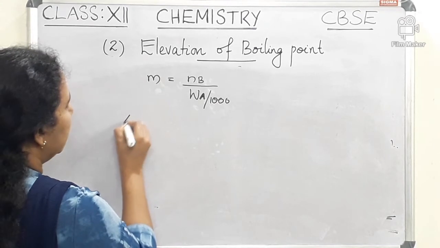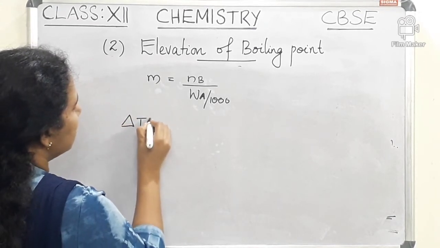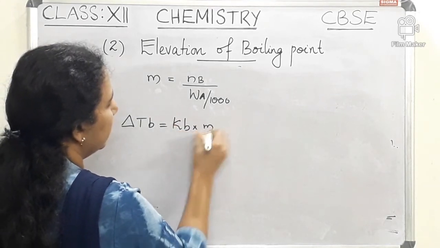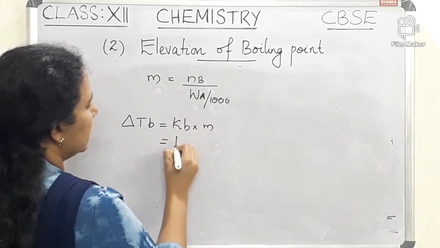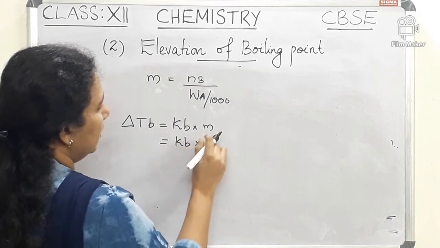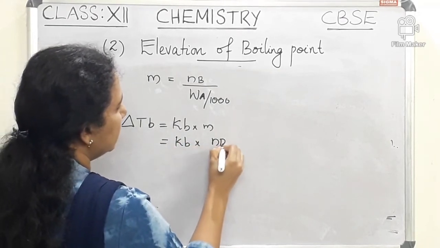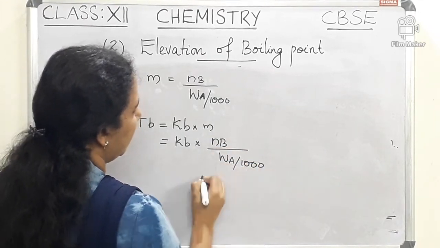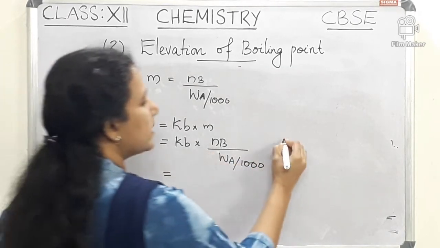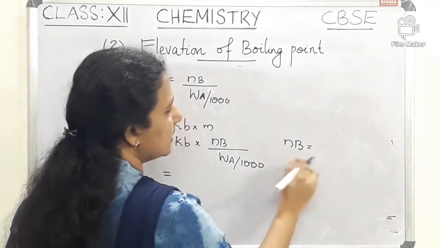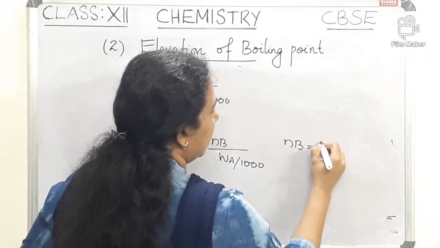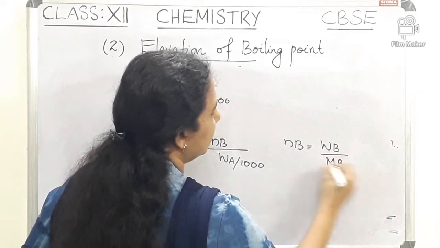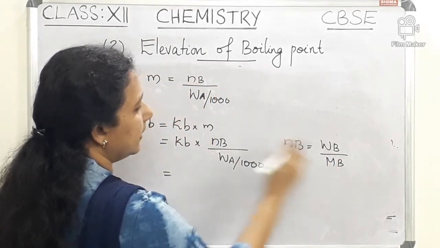So we can write delta TB is equal to KB into m. That is our equation. Instead of m we can write NB divided by WA by 1000. Instead of NB, the number of moles of B is equal to the mass of B divided by the molar mass of B, so NB is equal to WB divided by MB.